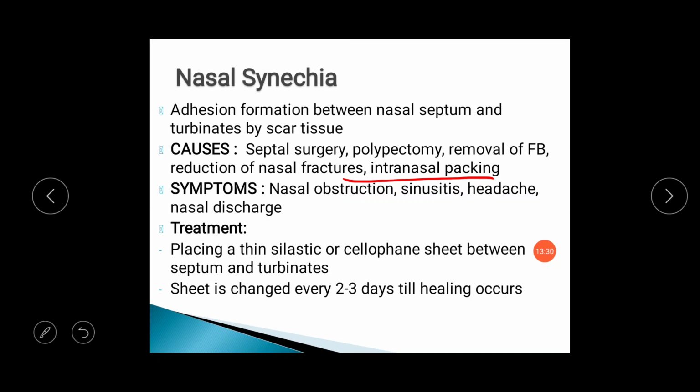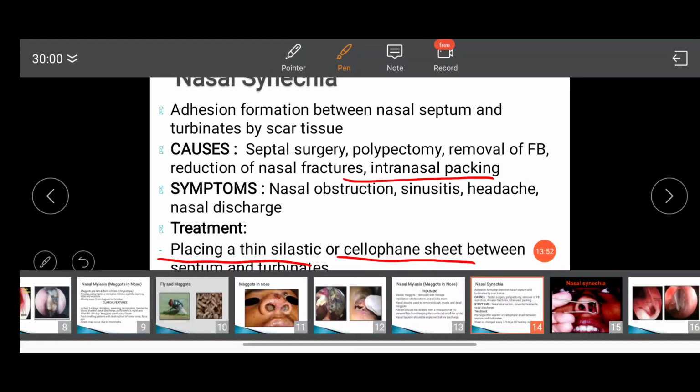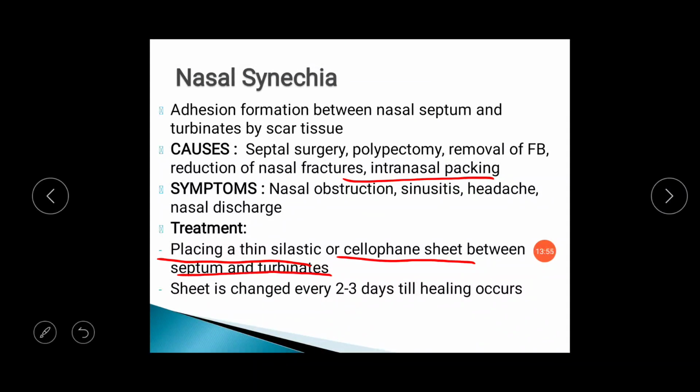Symptoms are usually nasal obstruction, sinusitis, headache and nasal discharge. Treatment is to remove the nasal synechia after injection of local anesthetic over the local part. After removal, we can place a thin silastic or cellophane sheet between the septum and turbinate so that the nasal synechia will not reoccur. The sheet is usually changed every 2 to 3 days until healing occurs over the local site.